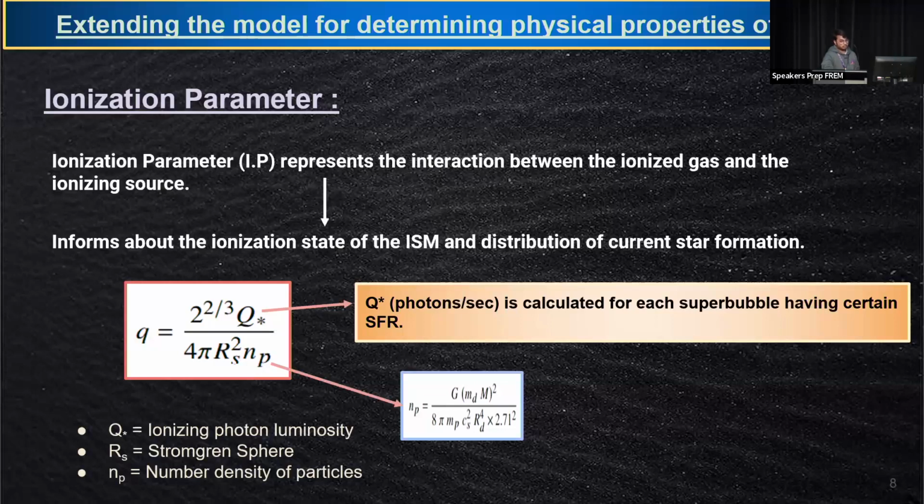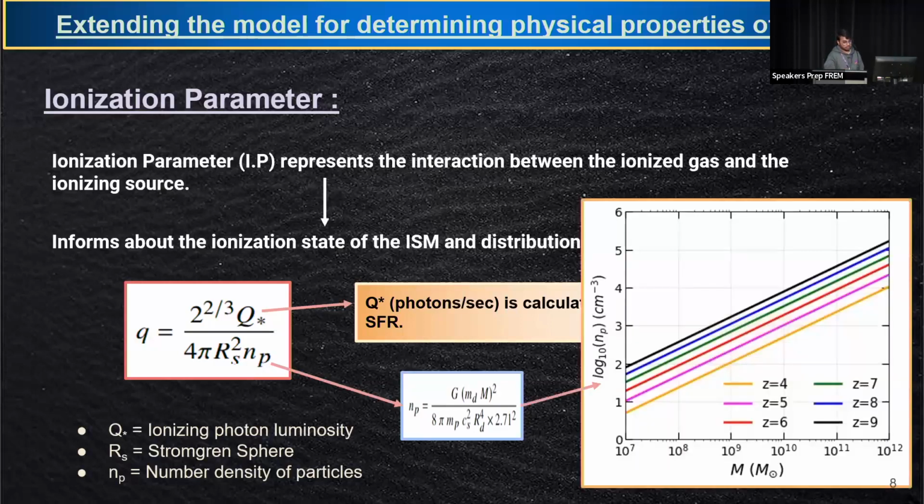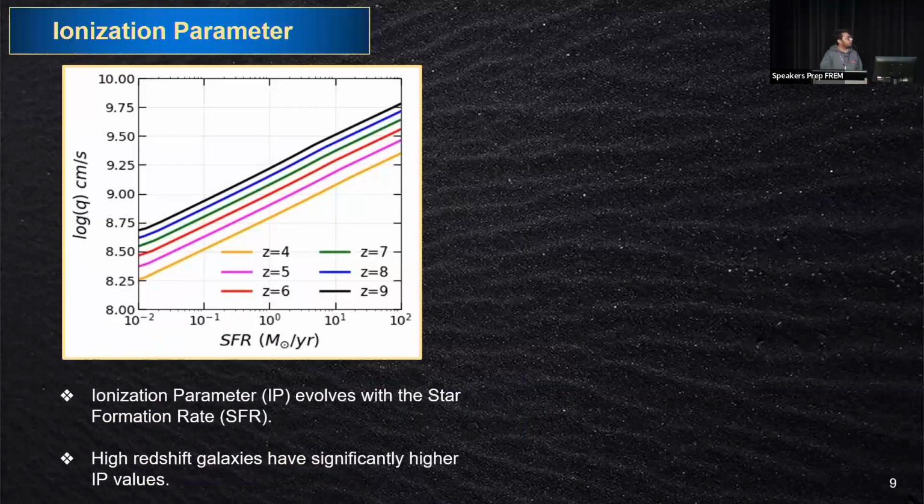NP is basically the number density of particles, which goes like this. So it evolves with the halo mass, and it also evolves with the redshift, but if we focus on a particular halo mass. Now, keeping this in mind, here I'm showing you the ionization parameter plot with respect to the star formation rate. So here again, we can see that the ionization parameter is evolving with the star formation rate.